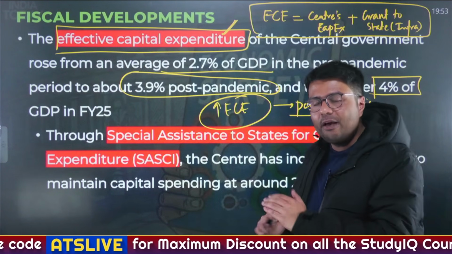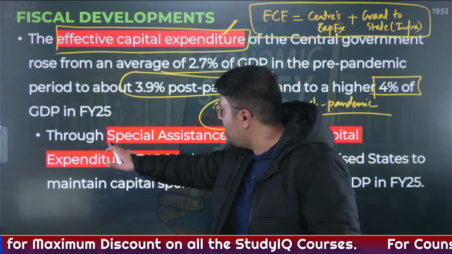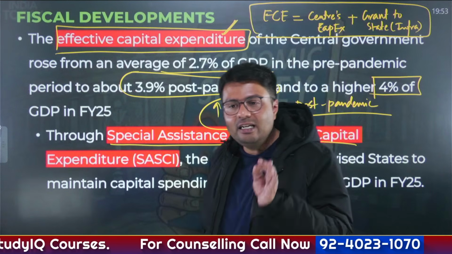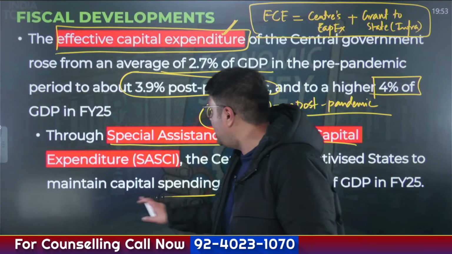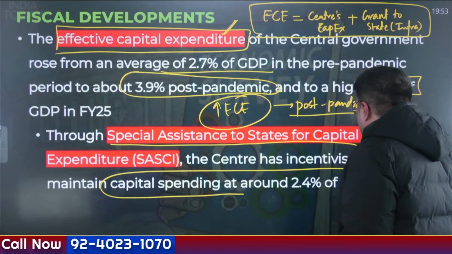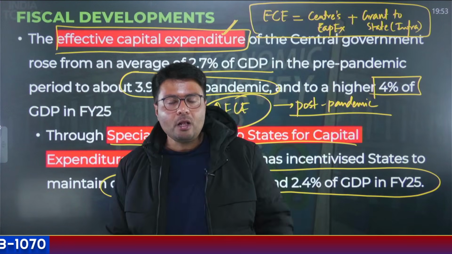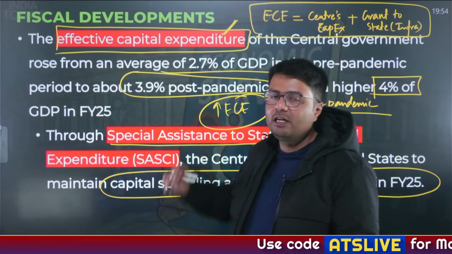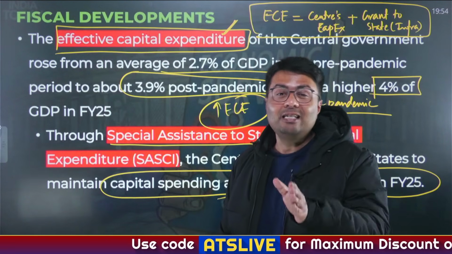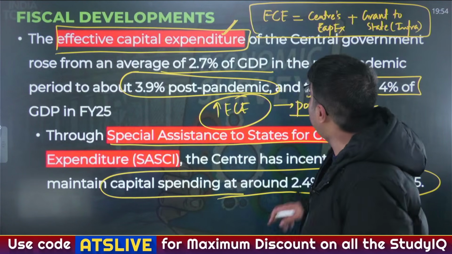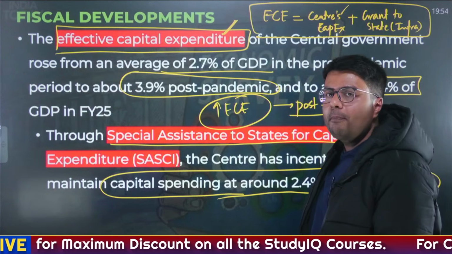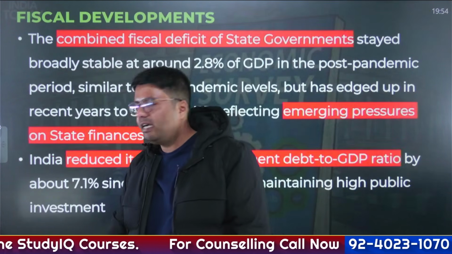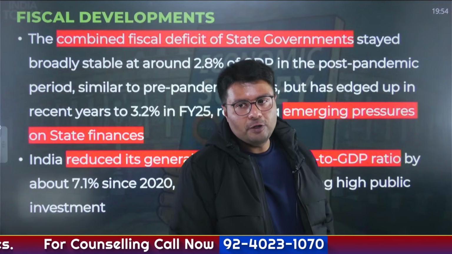Now, the government gives many grants to the state governments, including special assistance to states for capital expenditure. This has incentivized the state governments to maintain their capital spending at around 2.4% of GDP. And who has contributed to it? It is the total capital expenditure, or effective capital expenditure, by the central government. How do we calculate effective capital expenditure? Once again, we add the Centre's capital expenditure. To that, we add grants given by the central government to the state governments for infrastructure creation.